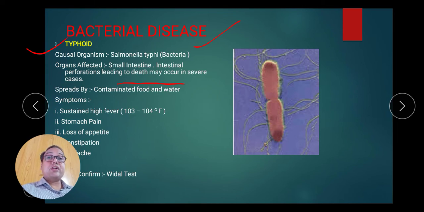As per the factor responsible for the spread of disease, diseases are categorized into airborne disease, waterborne disease, foodborne disease, and vector-borne disease. Previously we discussed pneumonia and the common cold. These are all airborne diseases.